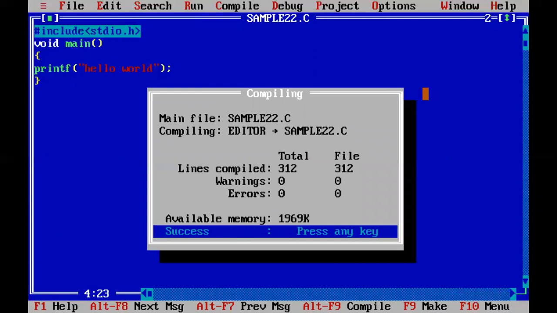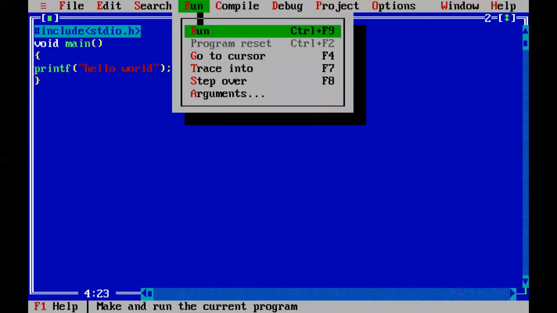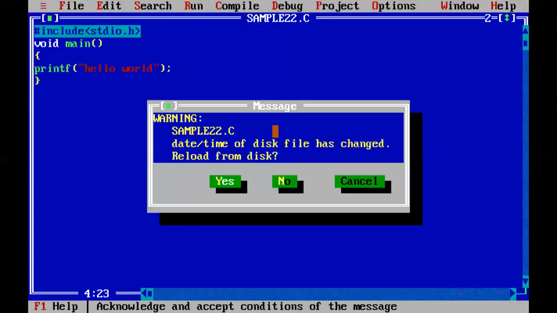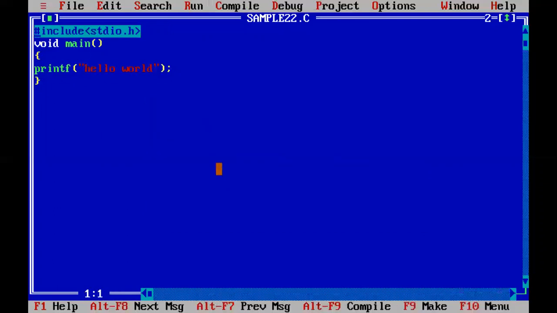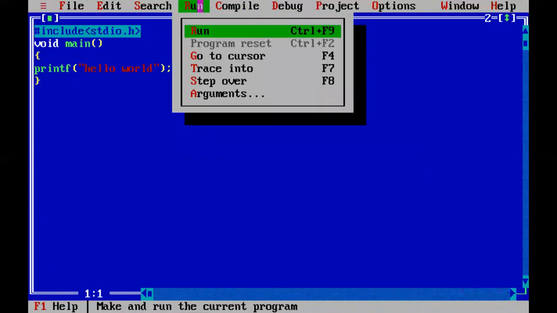After compilation, if you want to run the program, press Control F9. If I run the program, it is going to display the output here.